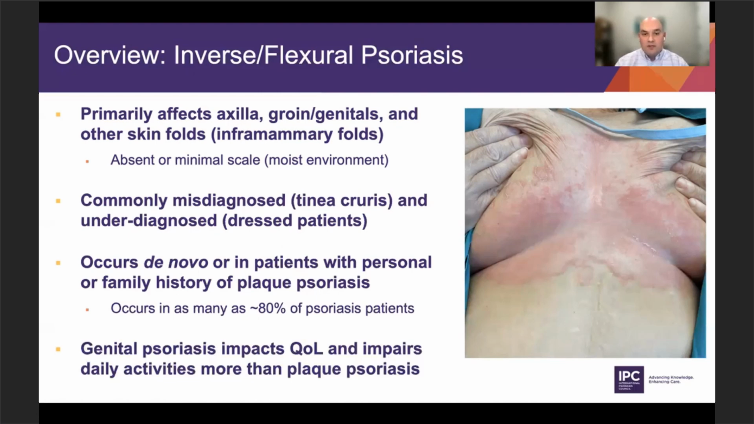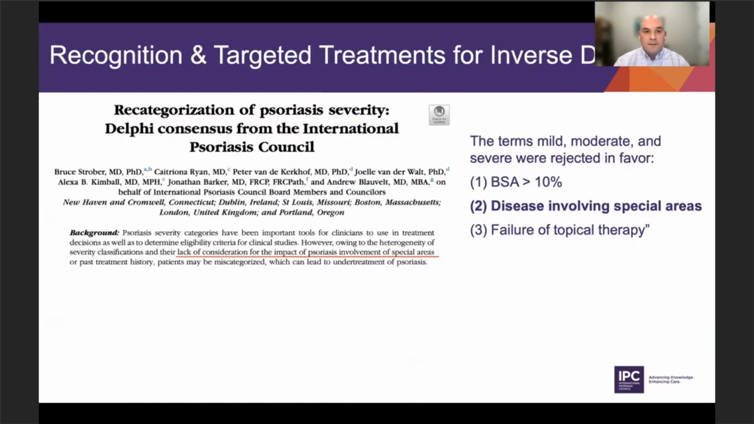Genital psoriasis is a very unique special site. It impacts quality of life and daily activities to a very high degree, even more so than plaque psoriasis. It is very bothersome to our patients.